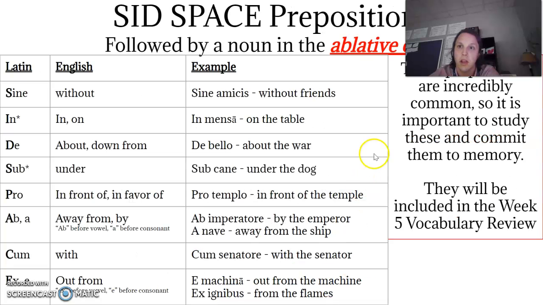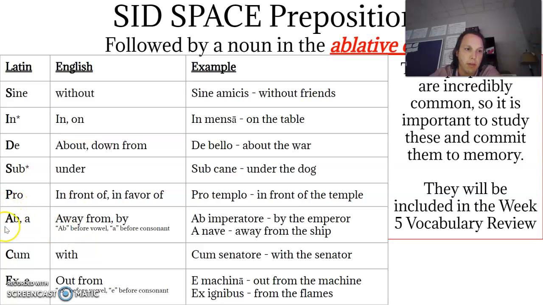So let's look. The SID space prepositions are right here. Sine, meaning without. Sine amicis, without the friends. In, for in or on. In mensa, on the table. De means about or down from. De bello, about the war. Sub means under, sub cane, under the dog. Pro, in front of or in favor of. Pro templo, in front of the temple. Ab or a means away from or by. Ab imperatore, by the emperor. A nave, away from the ship.